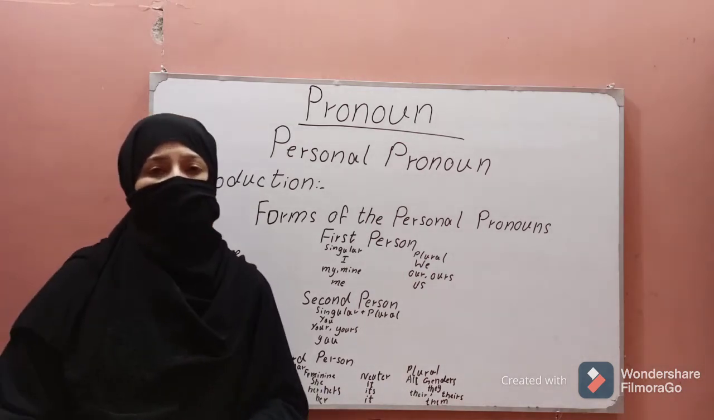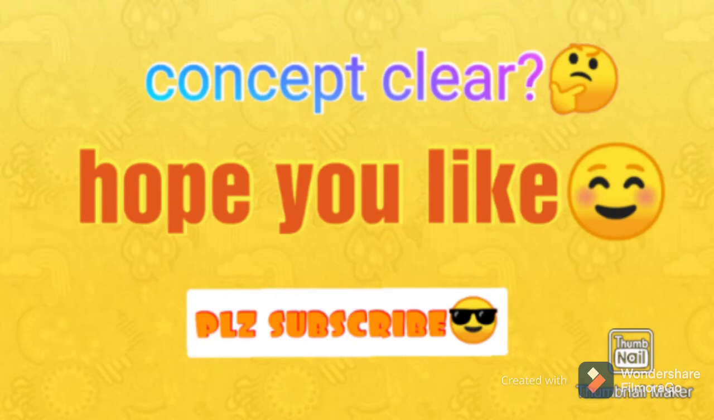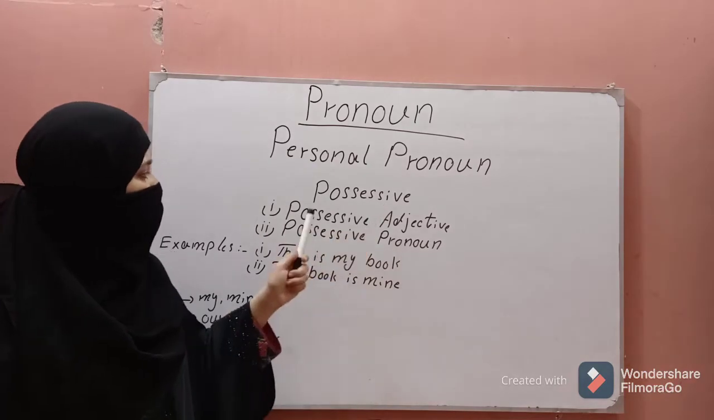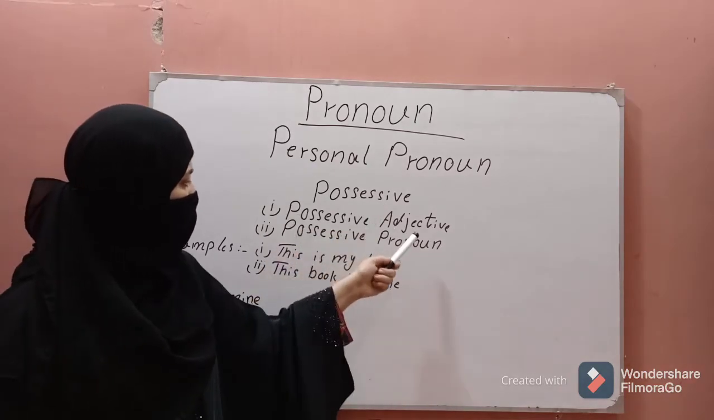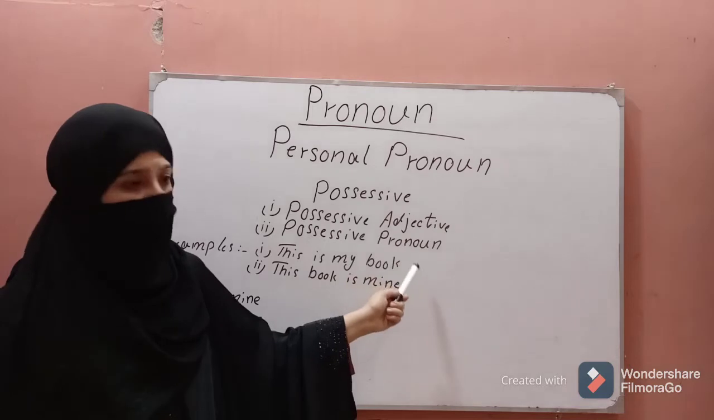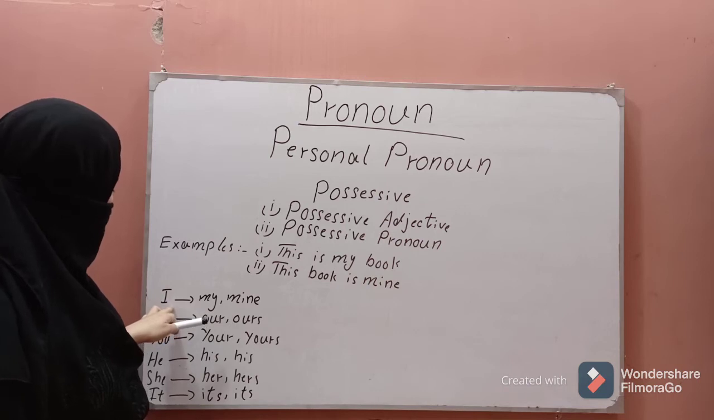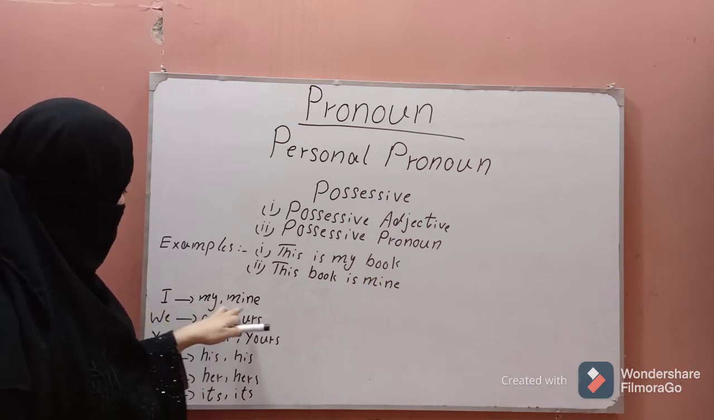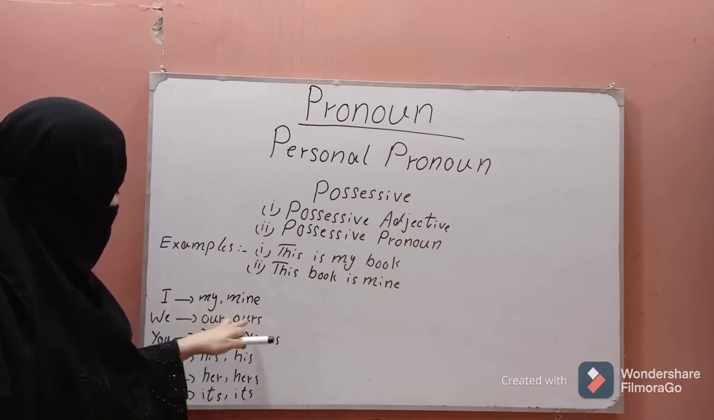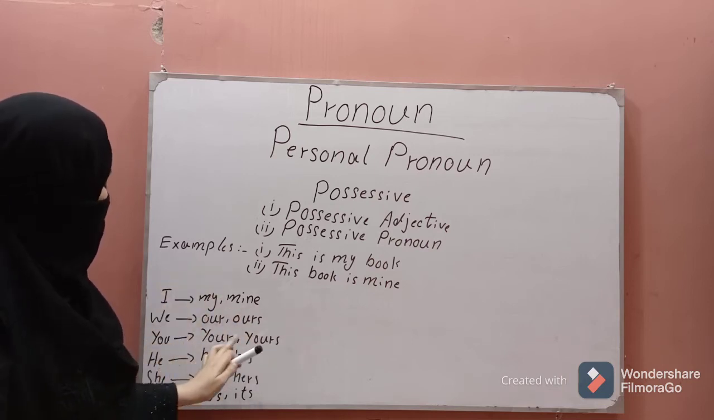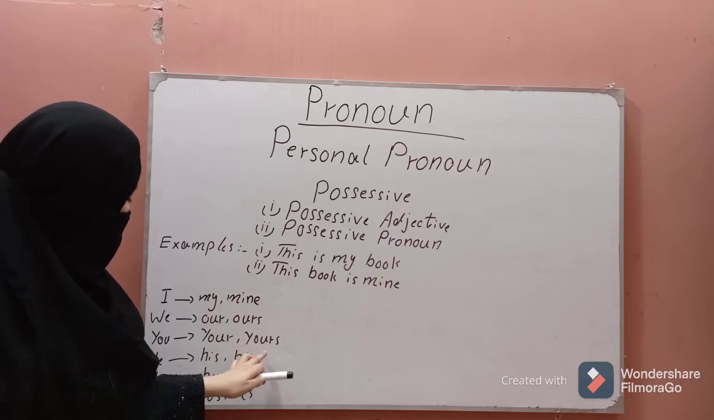Now we move towards the next point. There are two forms of possessive. It can be a possessive adjective, and the other is a possessive pronoun. I told you that for I, there are two possessives, my and mine. We has our and ours. You has your and yours. Every personal pronoun has two possessives.